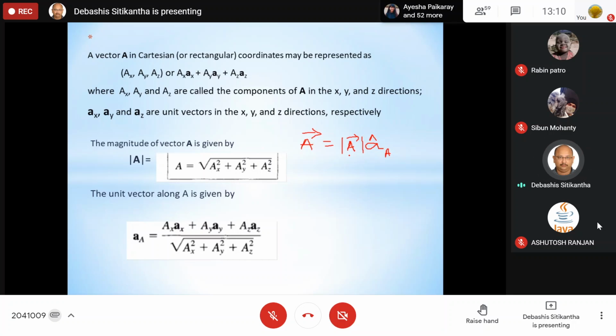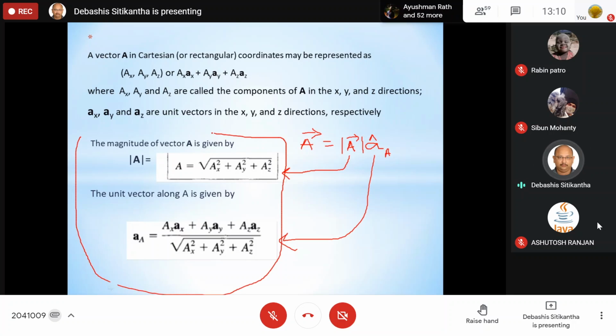So over here we have defined how you can mathematically calculate the magnitude as well as the direction by means of these two formulas in the Cartesian coordinate system. In practice, there are three types of coordinate systems: Cartesian, cylindrical, and spherical. But the others are not in your course, so we will only consider the Cartesian or rectangular coordinate system. This is the thing we have already covered.